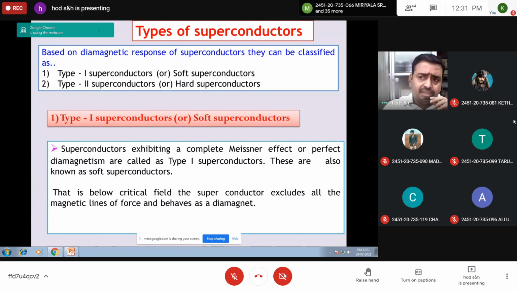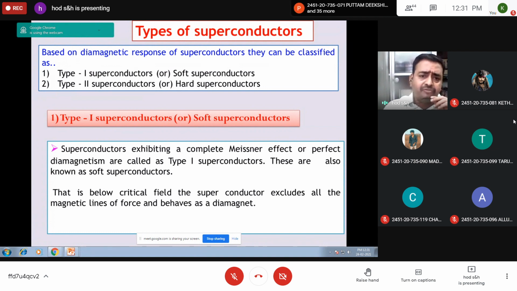When the applied field reaches the critical field, the material suddenly loses its superconductivity completely and behaves as a normal conductor.